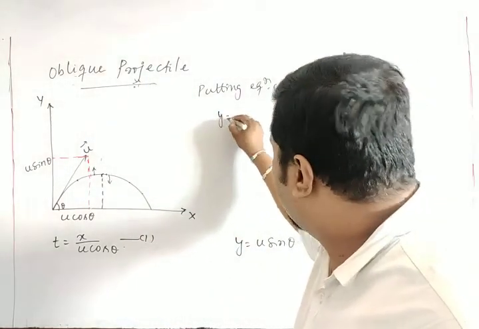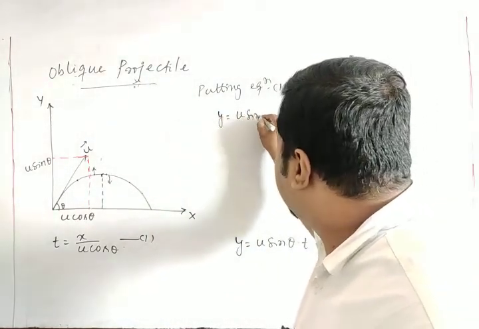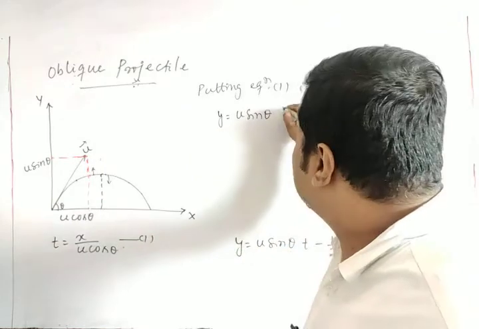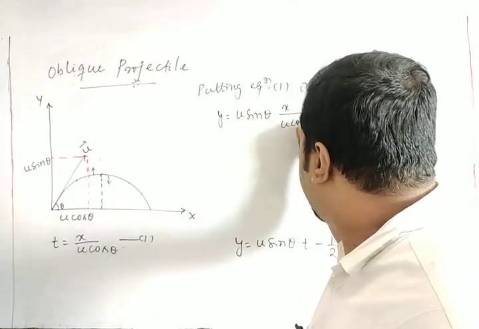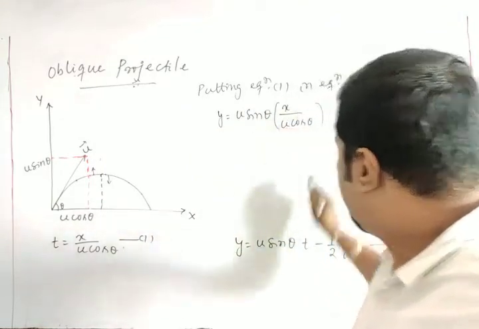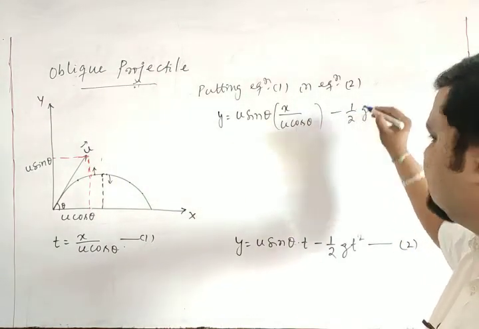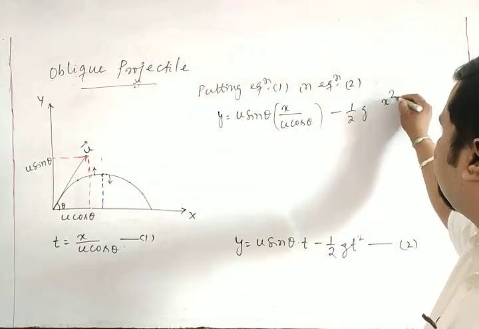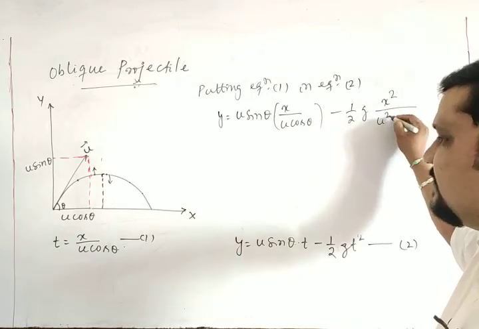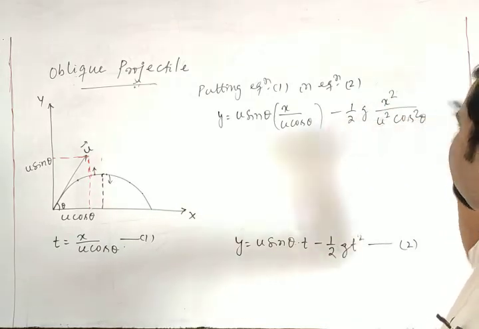y is equal to u sin theta, what is my t? x by u cos theta, minus half g t square, x square by u square cos square theta.